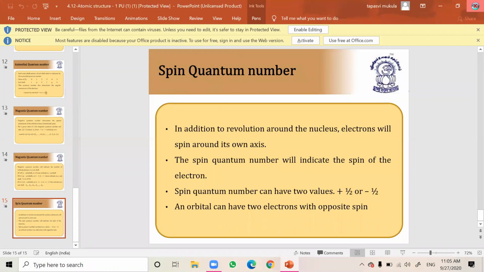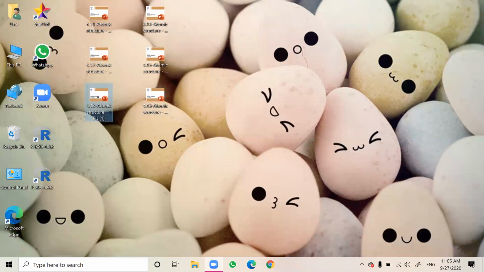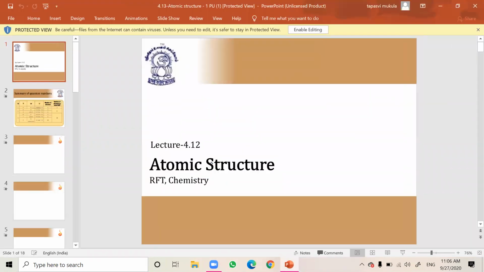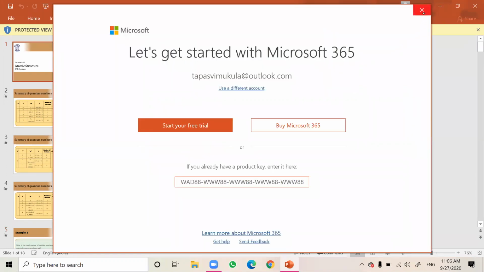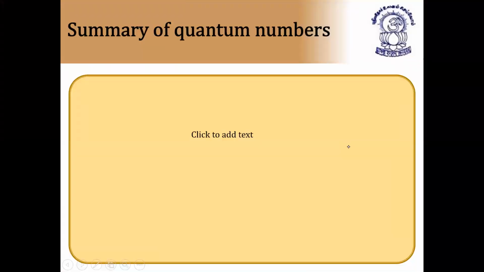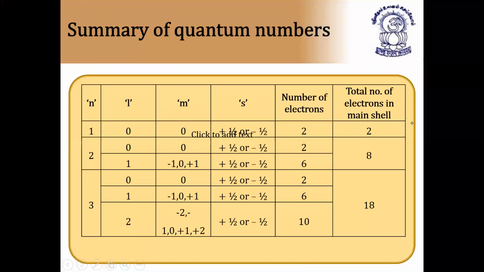So this is about quantum numbers. Next topic: the quantum numbers and Schrodinger wave equation. Here is a summary of quantum numbers. For n equal to 1, the l value is 0, m is 0, and s is +½ or -½ because of 1s1 and 1s2. The number of electrons becomes 2, so the total number of electrons in the main shell is 2.